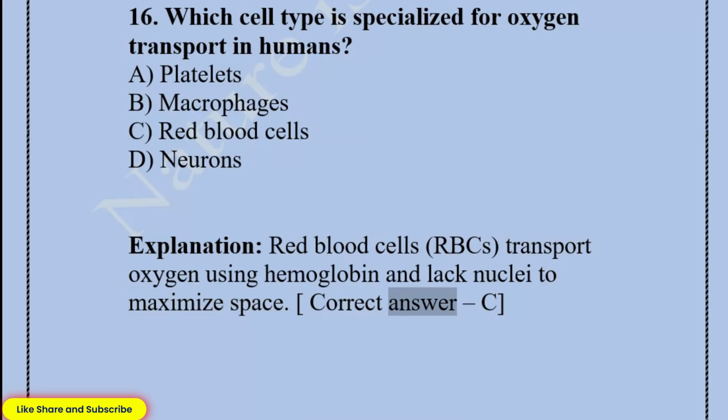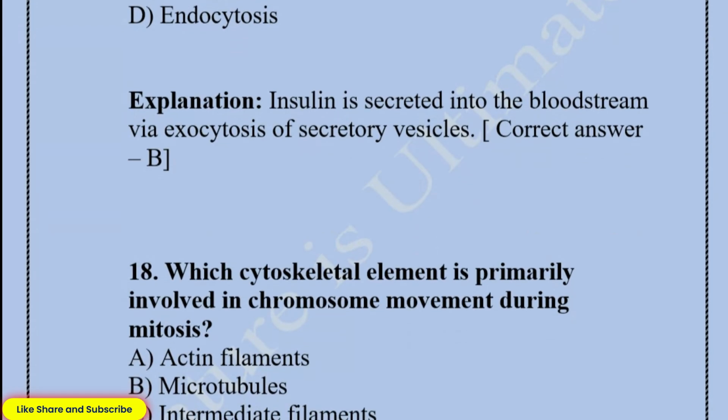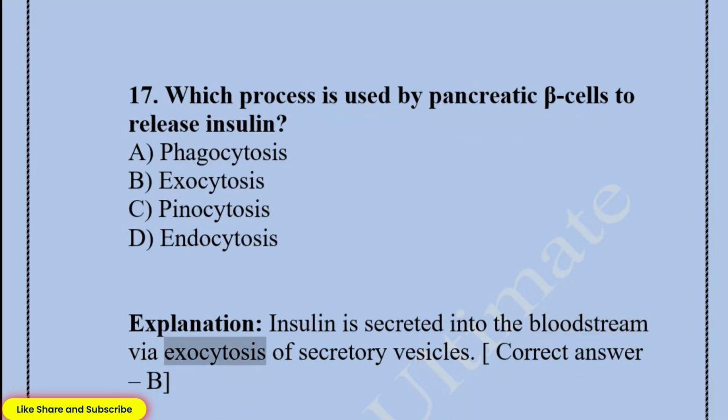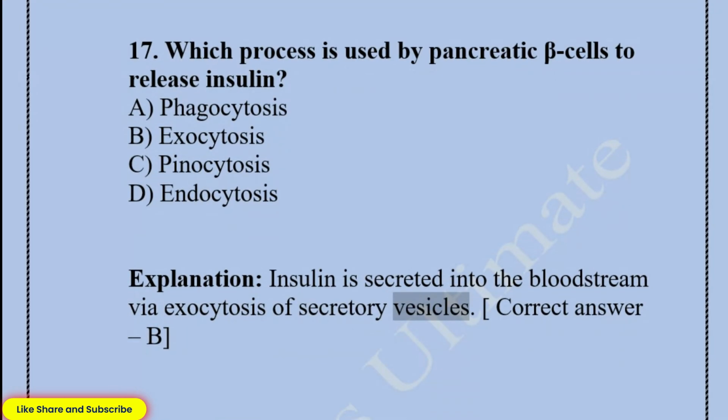Correct answer, C. 17. Which process is used by pancreatic beta cells to release insulin? A. Phagocytosis. B. Exocytosis. C. Pinocytosis. D. Endocytosis. Explanation: insulin is secreted into the bloodstream via exocytosis of secretory vesicles.